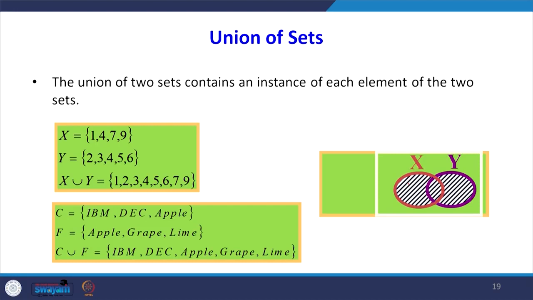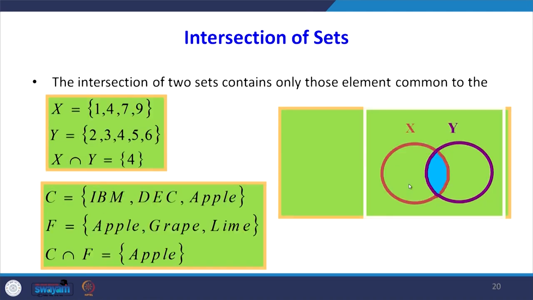Another example, say C: IBM, DEC, Apple, that is the C set. There is another set F: Apple, grape, lime. Suppose we want to know the union of set C and F, so we have to take IBM, DEC, Apple. Apple is coming in both the sets, we are taking only one, grape, lime. This is the union.